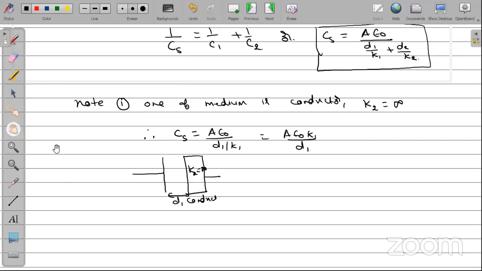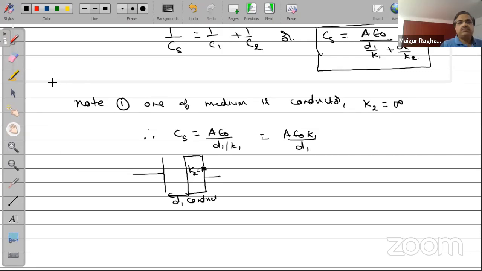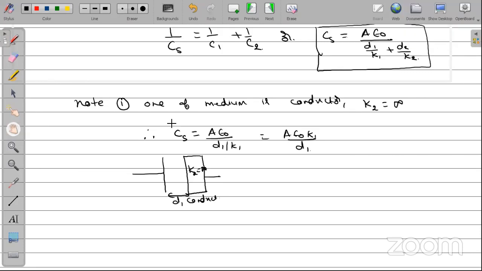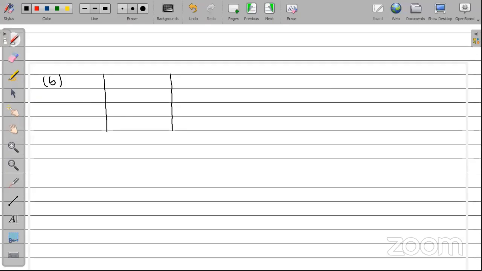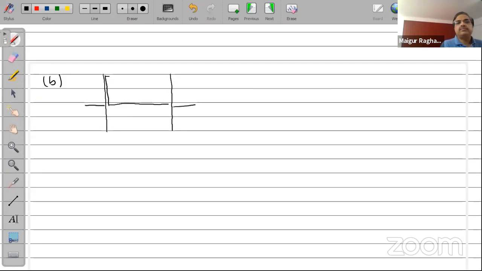The second case is when I have the dielectric between the two plates filled up in this manner: K1, K2, A1, A2.